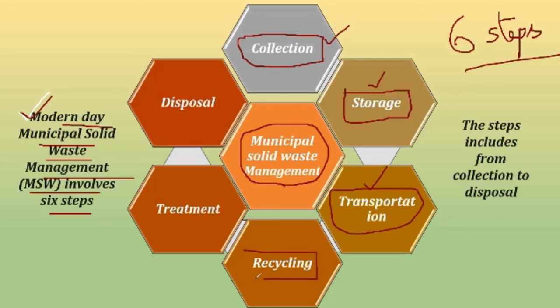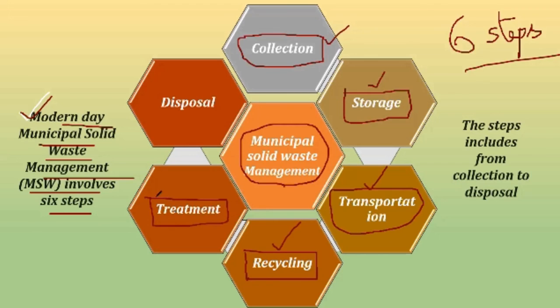Number 4 comes recycling. Now you have seen, I guess, that many people move into the waste with some bags and they search each and every waste and take out what things can be recycled and sell it outside, right? So this particular step is called recycling. After that, treatment. If your waste is hazardous, then it requires treatment, right?